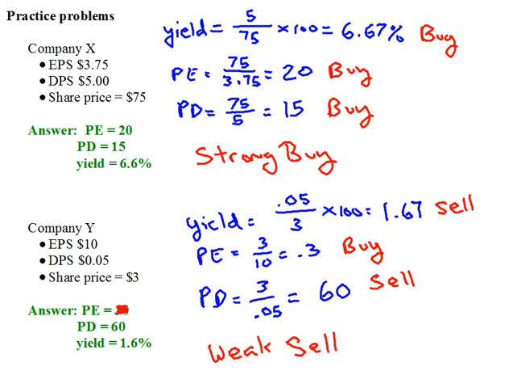Now, one last thing before I finish on this video, you might say, well, Hagen, I'm noticing that the yield and the PD multiple, these two, aren't they kind of giving the same information? Because they're both just comparing the price to the dividends. Aren't they really kind of the same thing? And the short answer is yes, they are. They are very, very much kind of the same thing. And so what we're really doing here is putting an emphasis on dividends.